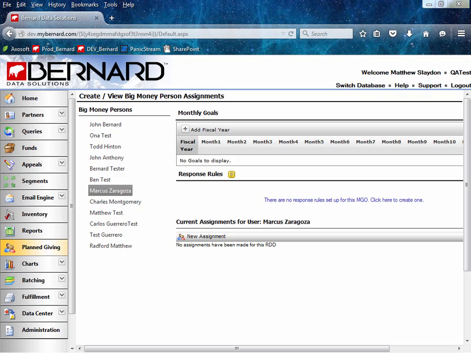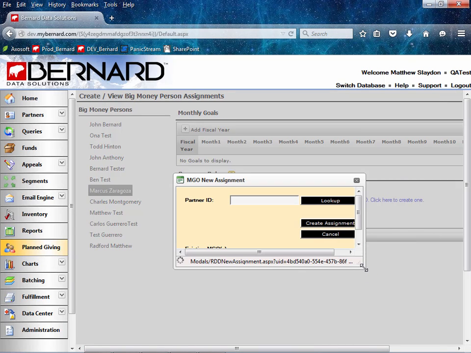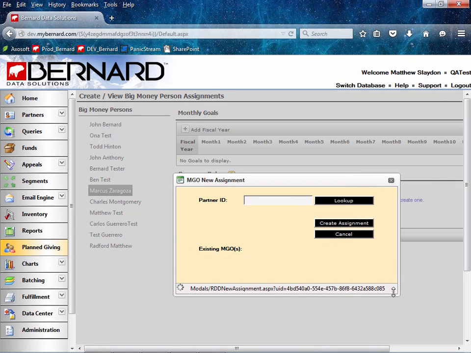Our next enhancement is to the Planned Giving module. Bernard has made a change to the Planned Giving module. Within the Planned Giving page, a user assigning an RDD to a partner will now have a visual indicator letting them know the partner has already been assigned an RDD. The user will have the option to cancel or continue adding the RDD to the partner.